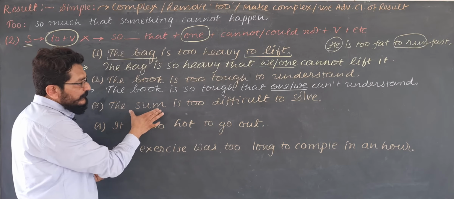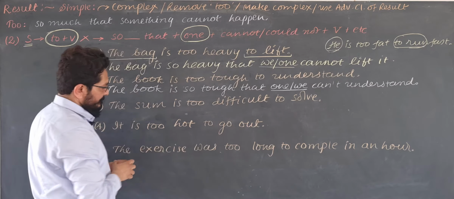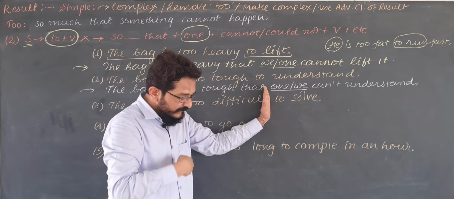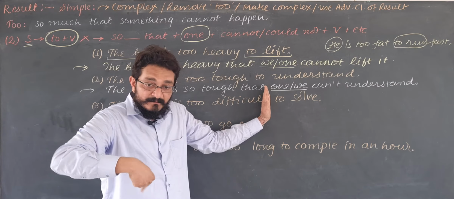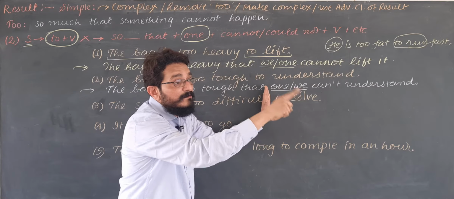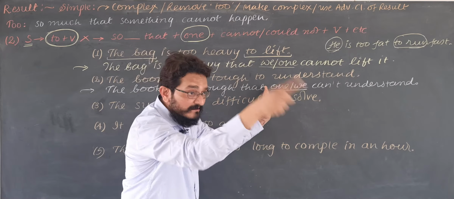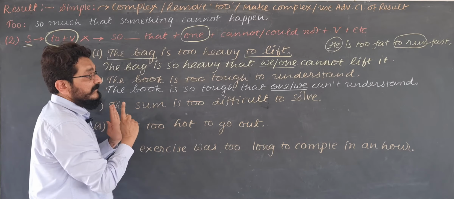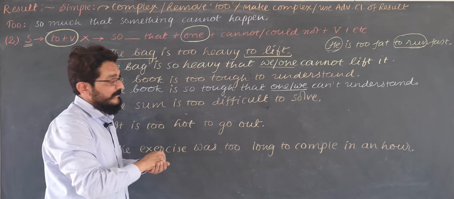The sum is too difficult to solve. That means the sum is so difficult that I cannot solve, we cannot solve, you cannot solve, you people cannot solve, he cannot solve, she cannot solve, the teacher cannot solve anything, but not the sum. The sum cannot solve, it should not be there.